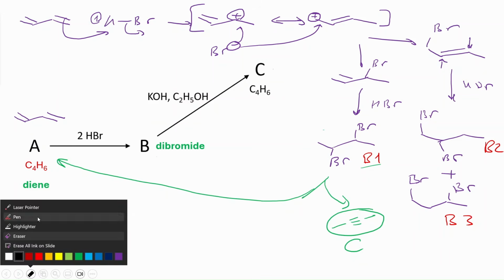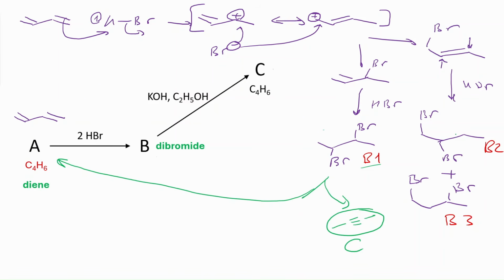So now B2, what's the possibility? From B2, I can have a terminal alkyne, right? So we can have a triple bond like this. B2 going to this one is also another candidate for C that can be oxidized later with potassium permanganate. And from B3, the only route is actually to form allene.